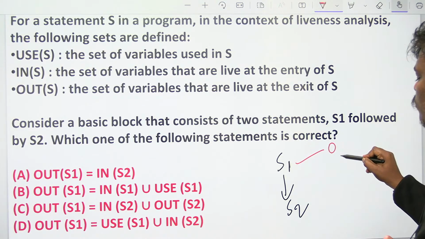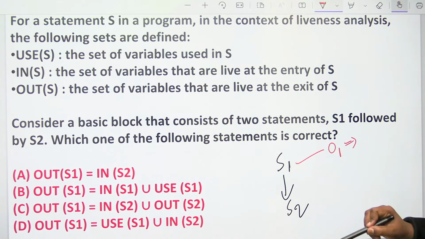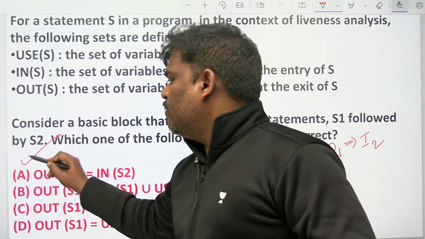What is Out of S1? Out of S1 is equal to In of S2. I think the answer is A, direct.